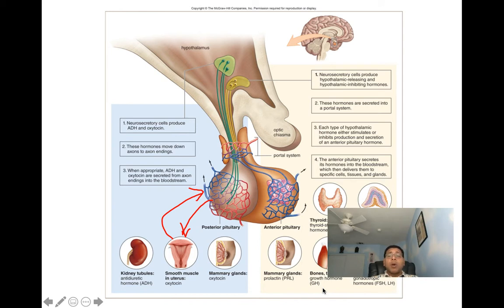There's a seventh hormone I would like you to know about here, and that seventh hormone is called MSH, melanocyte stimulating hormone. Melanocyte stimulating hormone causes skin color changes.